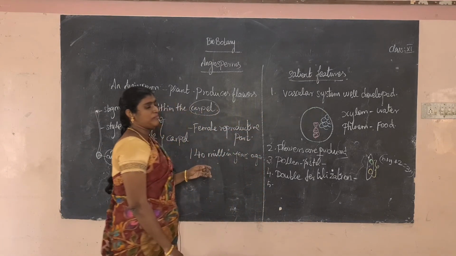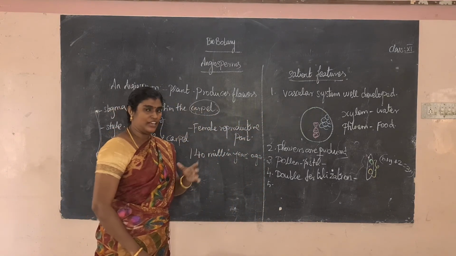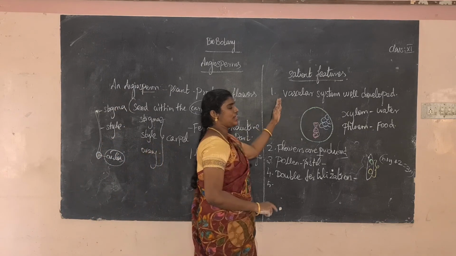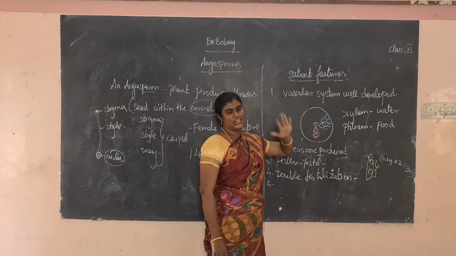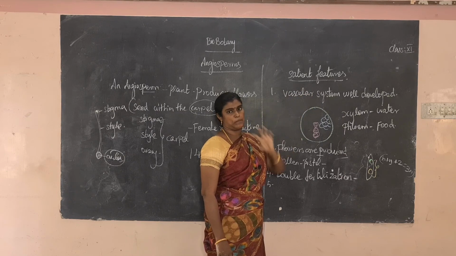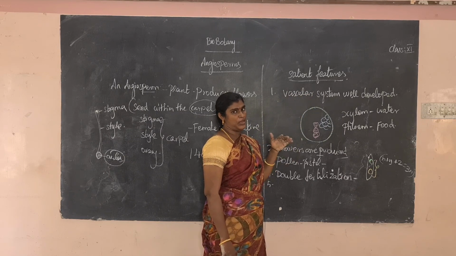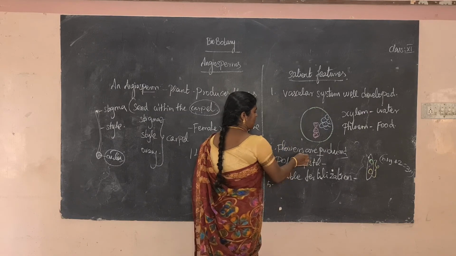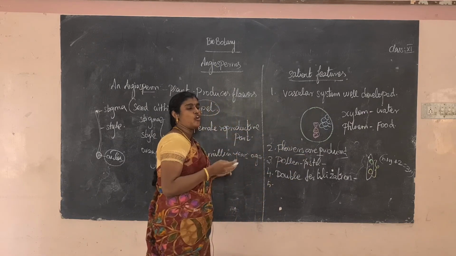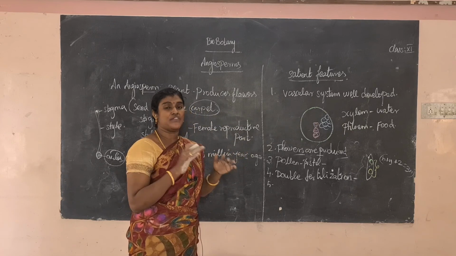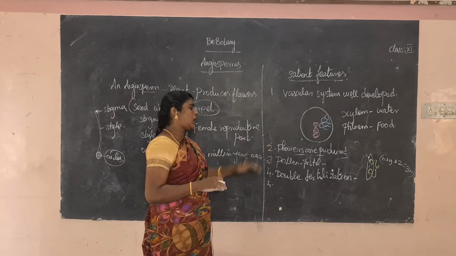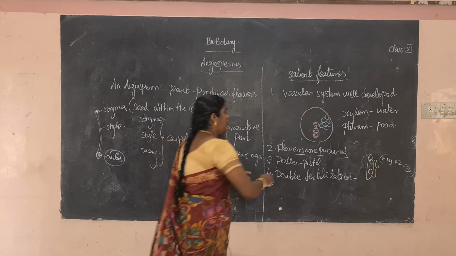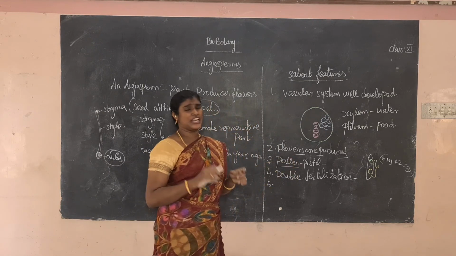Okay, what are the main salient features? The first one, the vascular system is well developed: xylem and phloem are well developed, and conjoined, collateral vascular bundles develop when cambium is present. Next, flowers are produced instead of cones. In the gymnosperm family flowers are not produced, but in the angiosperm family flowers are produced.